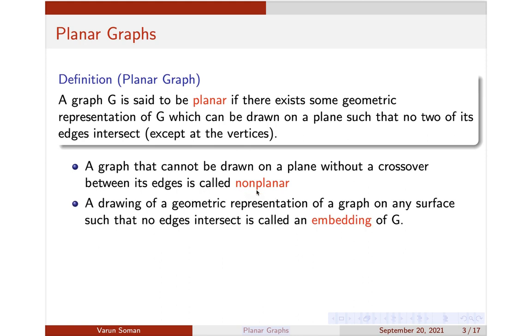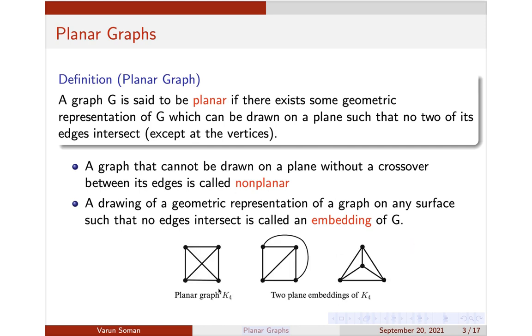Similarly, as I told you, the plane representation of a graph where there is no crossover is called a plane embedding, or we will also call it a plane representation. Both these terms are used interchangeably. For example, K4 is given here. K4 is the complete graph on 4 vertices. So the two plane embeddings of K4 are this. One other embedding I have already given to you, which I discussed earlier.